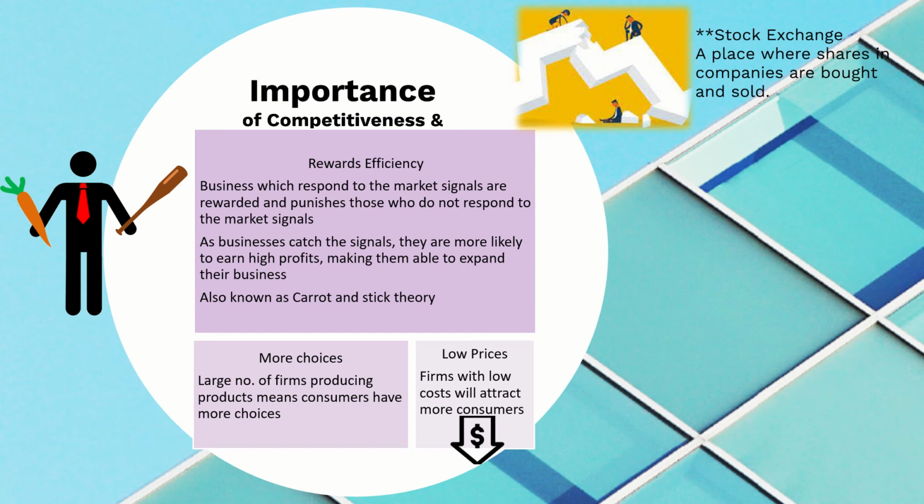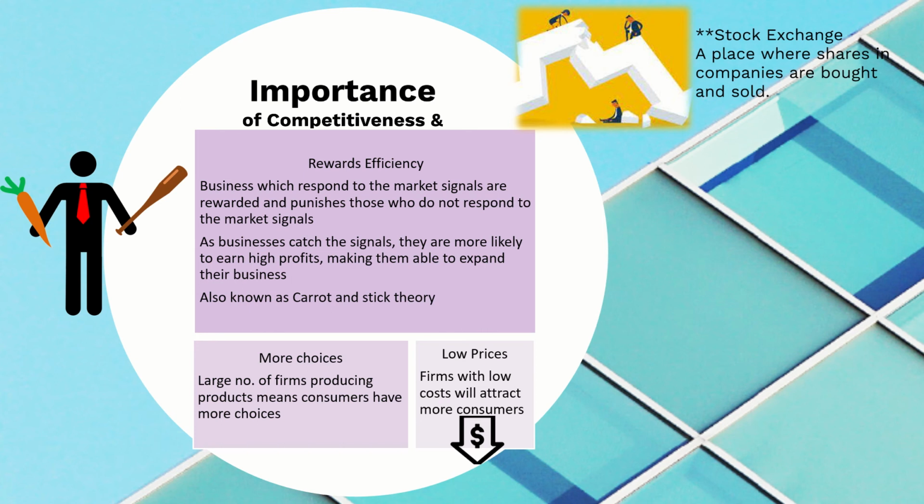But if, for example, firm B does not catch that signal, they're like, what's happening in the market? I'm totally unaware of it. And they just keep on producing those soft toys. They will lose on the profits. They will earn losses, okay? And firm A will earn profits because of those pillows.